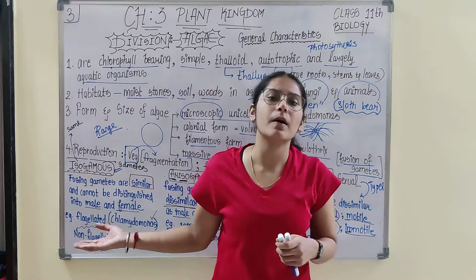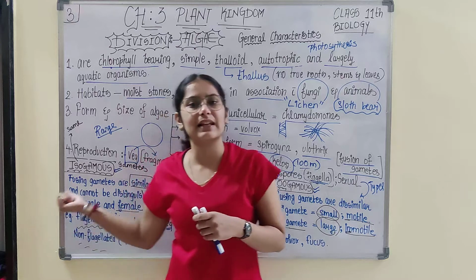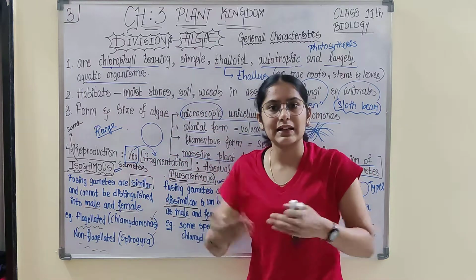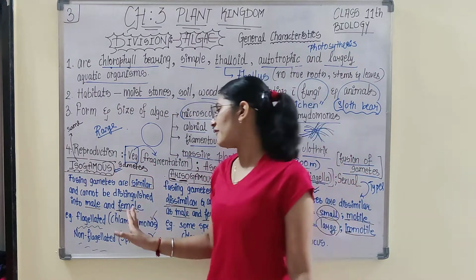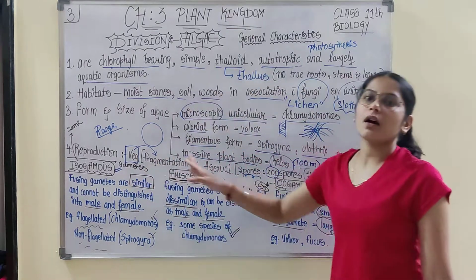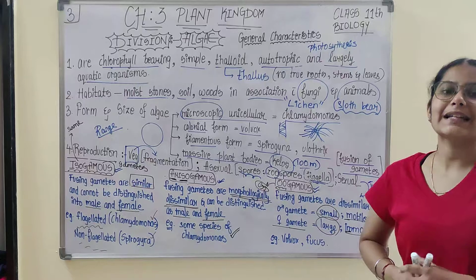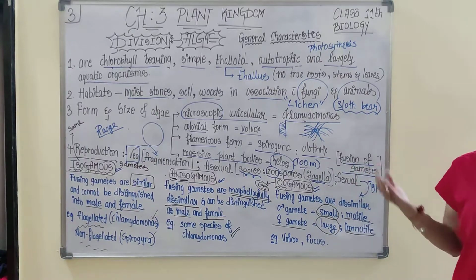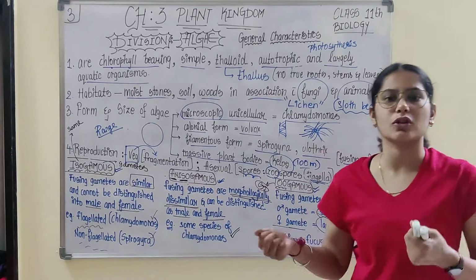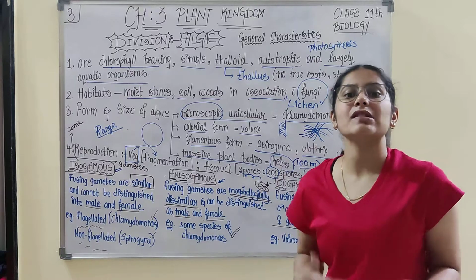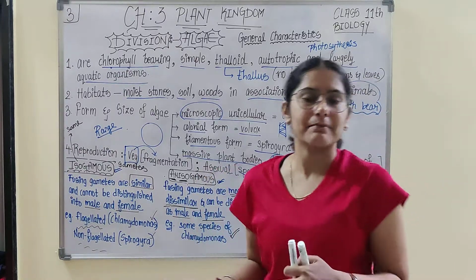Vegetative reproduction most frequently goes with fragmentation. Asexual reproduction occurs with the help of zoospores. In sexual reproduction, obviously, there is fusion of gametes, but it depends on the shape and size of the gametes.